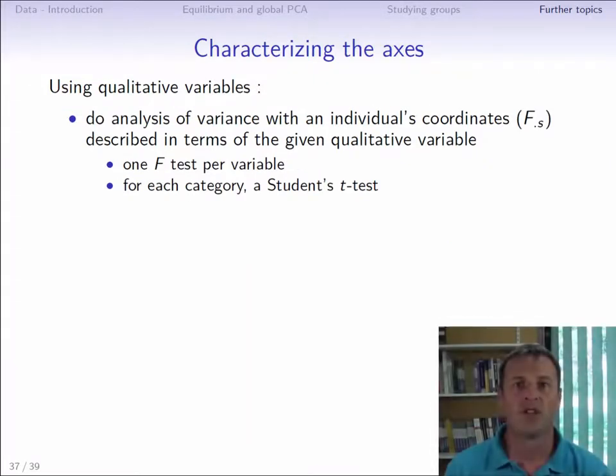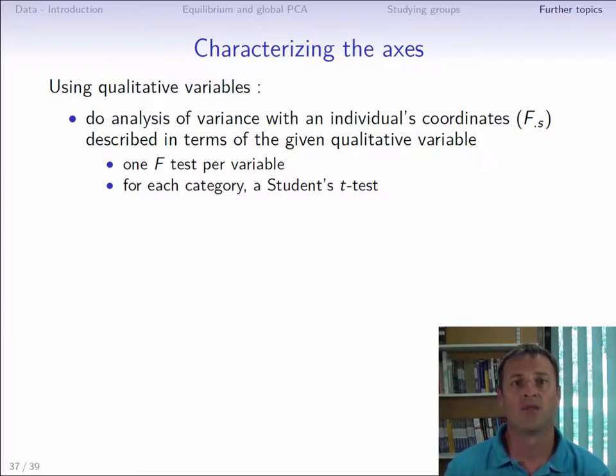To describe the dimensions using the qualitative variables, we construct a one-way analysis of variance model in which we characterize the coordinates of the individuals, that is the wines, on a dimension according to the qualitative variables. The qualitative variables are then sorted according to the correlation ratios, and we keep the ones whose correlation ratio is significantly different to 0. This makes it possible to see overall which variables are most related to the dimensions.